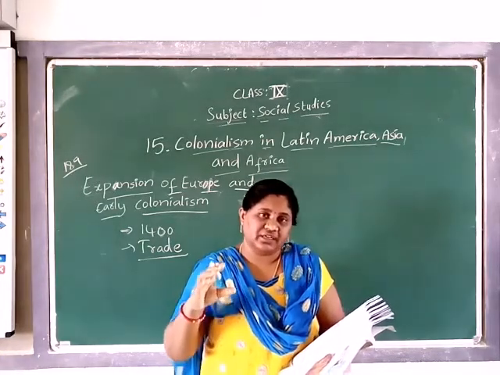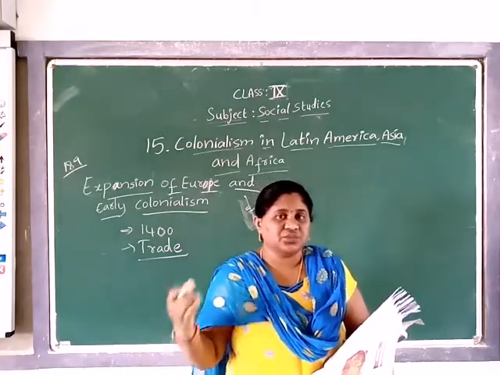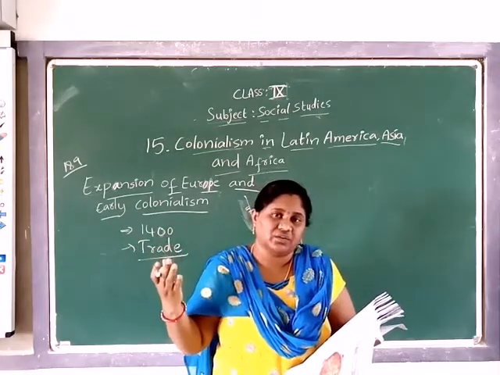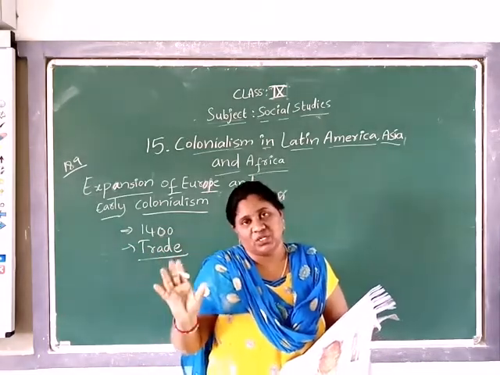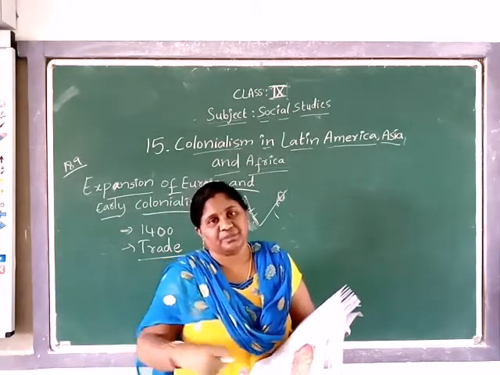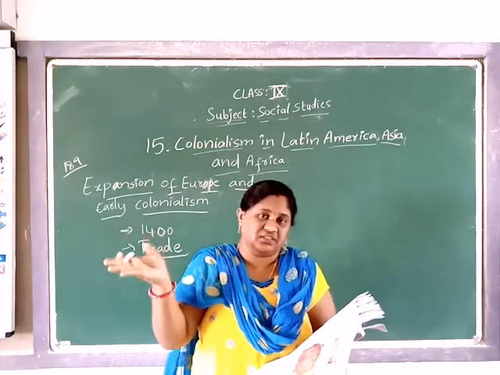From some countries, whatever was more available was traded. In our country at that time, spices and cotton were more available, so traders purchased those goods from India and sold them at high prices in other countries.